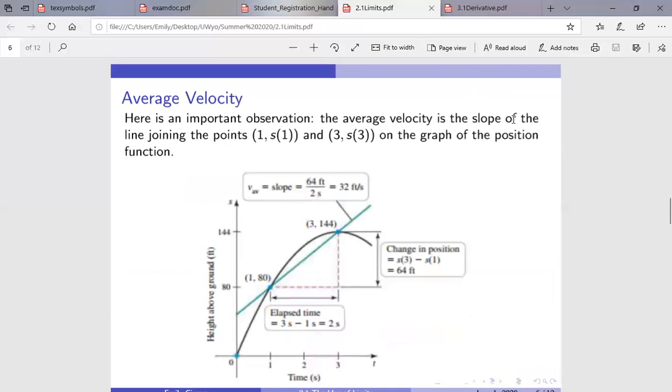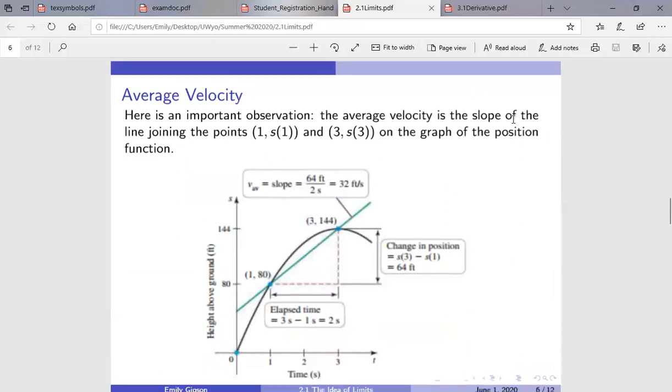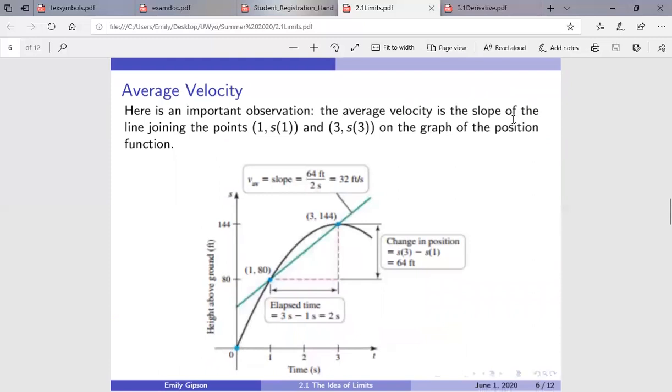And here's an important observation. The average velocity is the slope of the line joining the points (1, s of 1) and (3, s of 3) on the graph of the position function. So I've included this graph, and hopefully I can walk you through it so that you understand what we're going with. So this point down here is (1, s of 1). And this point over here is (3, s of 3). So we have 3, 144, and 180.